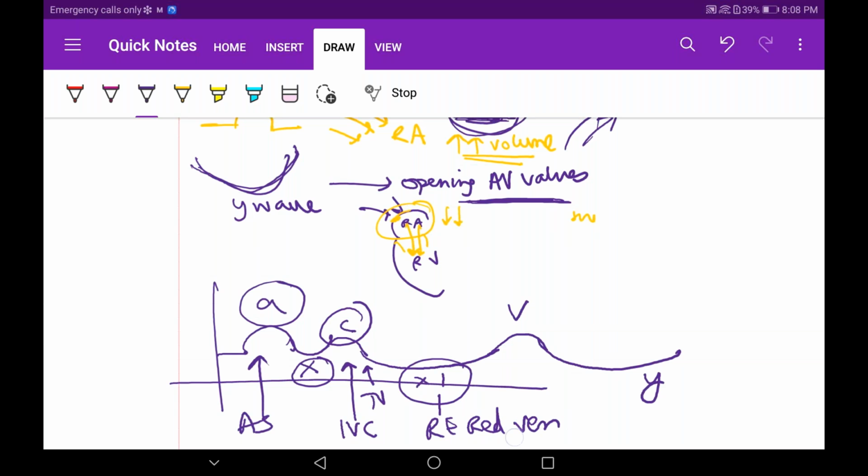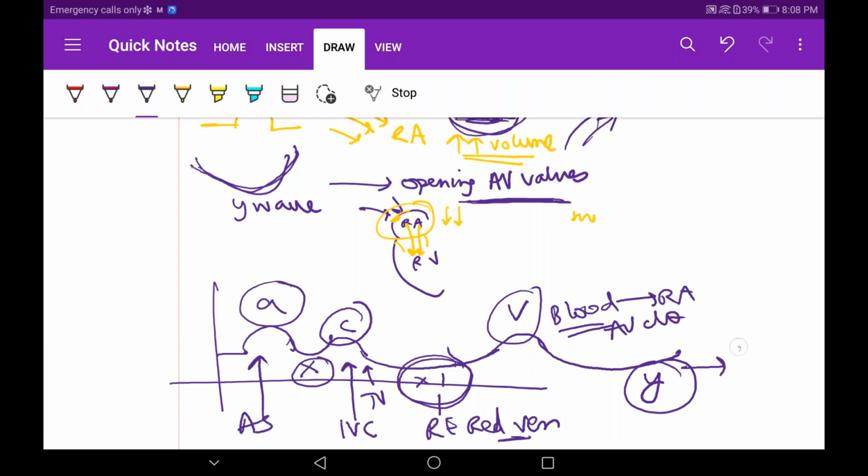During ventricles when they eject, atria is in diastole, right? We know this. V wave is occurring when blood enters into the right atrium, but AV valves are closed. Y wave, why is it occurring? AV valves open, blood volume decreases, pressure decreases.